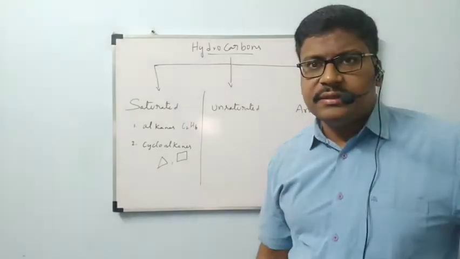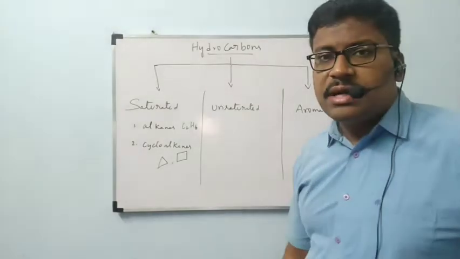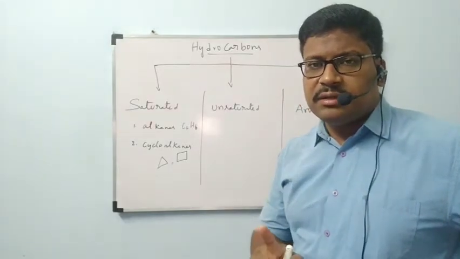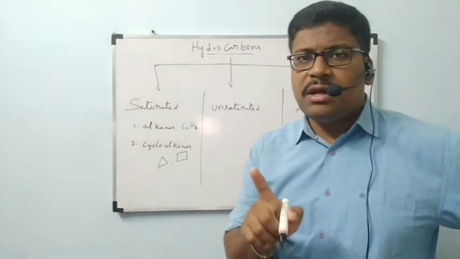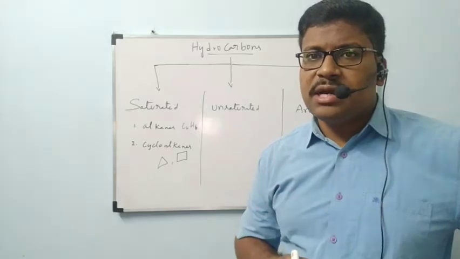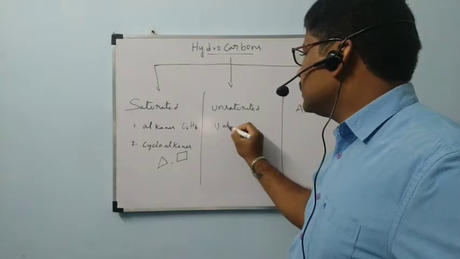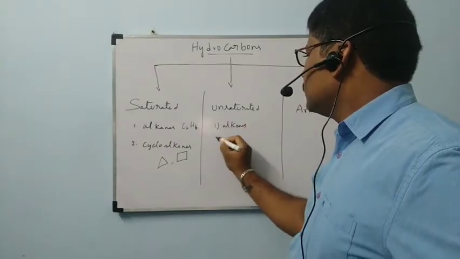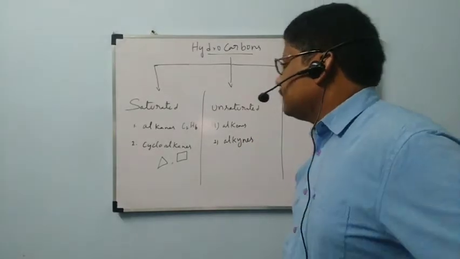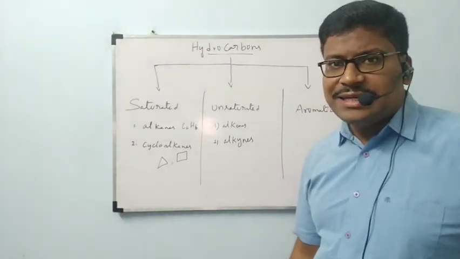Those are cycloalkanes and alkanes. Next, unsaturated hydrocarbons. Unsaturated hydrocarbons contain multiple bonds. At least one carbon-carbon double bond or at least one carbon-carbon triple bond must be there. Then those are called unsaturated hydrocarbons. Examples are alkenes and alkynes.